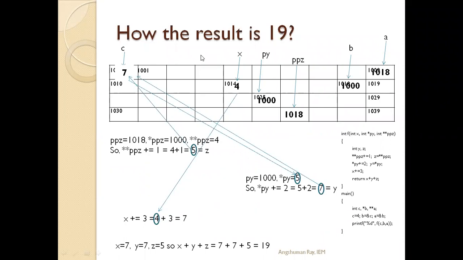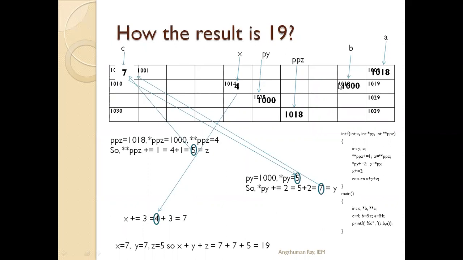Now, how is Z becoming 5? Okay. At 1000 location, in the first line we have seen double star PPZ plus equals 1. PPZ is first storing the address 1018. So star of PPZ means the value stored at 1018 location. What is the value stored at 1018 location? That is 1000, which is also an address.